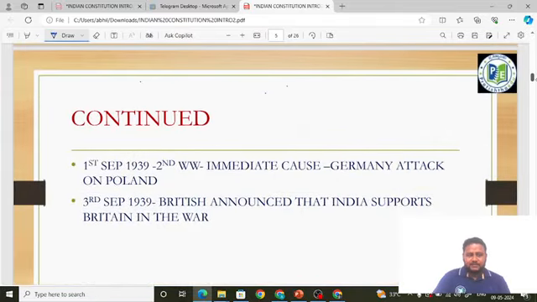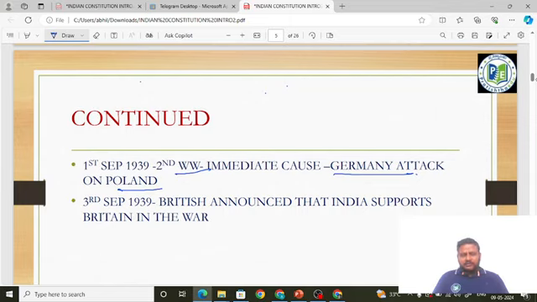Then what happened after the demand for Constituent Assembly was made by the Congress? See, one thing is, the Second World War broke out. The Second World War broke out on 1st September 1939. What was the immediate cause? The immediate cause was Germany's attack on Poland. Germany attacked Poland on 1st September 1939. So, what was India's response? India stayed neutral. It did not support Germany, neither did it support Poland.